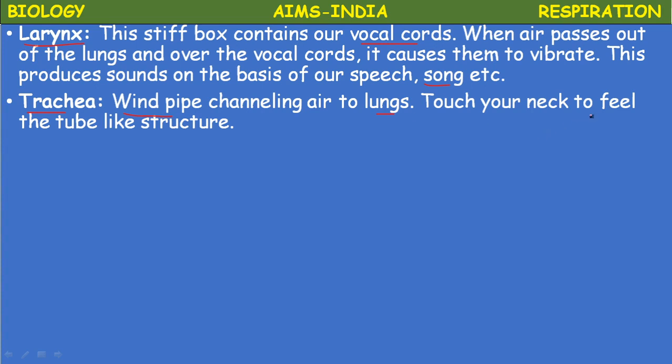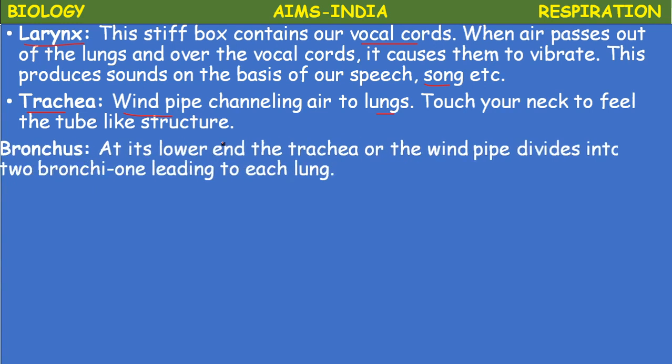Touch your neck to feel it. If you touch the neck, you feel a tube-like structure, which is the trachea. It is made up of cartilaginous rings. C-shaped cartilaginous rings are present, which protect the wall of the trachea or windpipe.